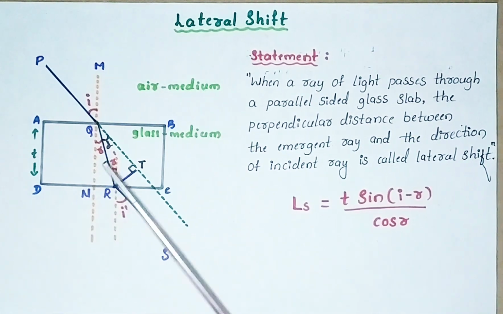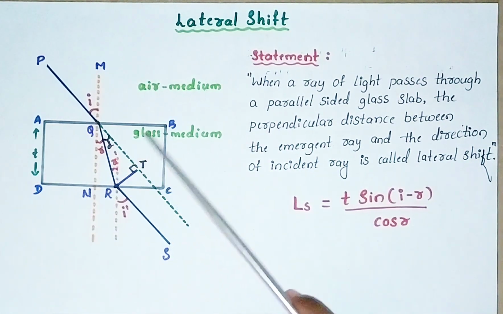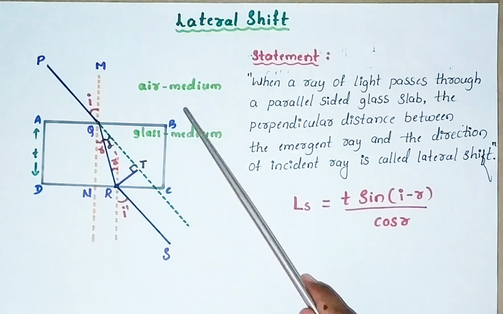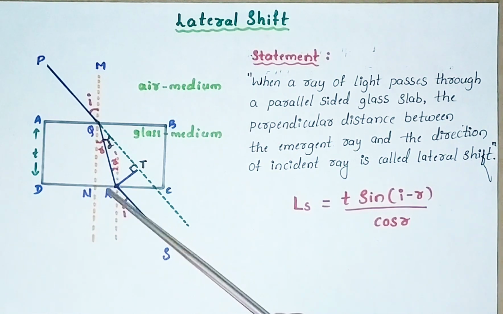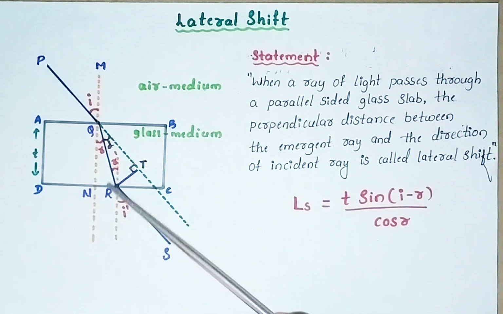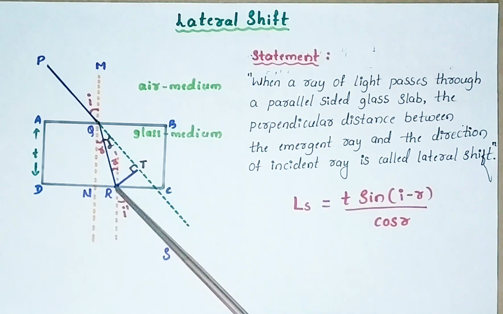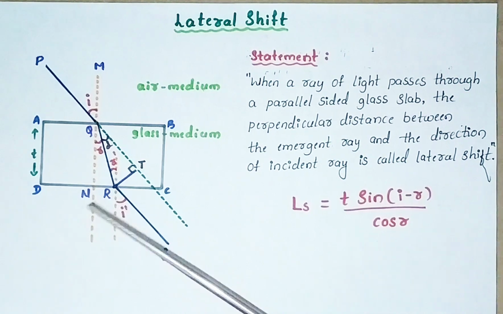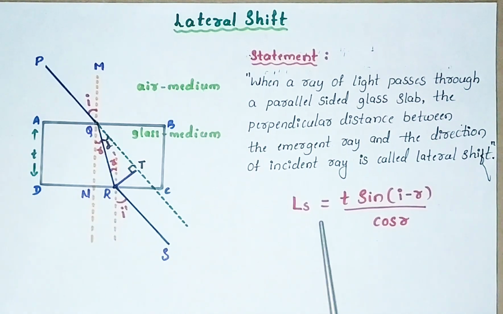And lateral shift is given by the equation Ls = T sin(i - r) / cos r. Ls indicates lateral shift, T is thickness of the glass slab, I is angle of incidence and R is angle of refraction. So this is the equation for lateral shift.